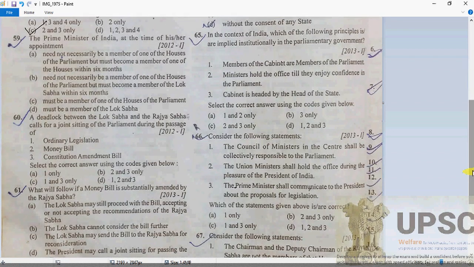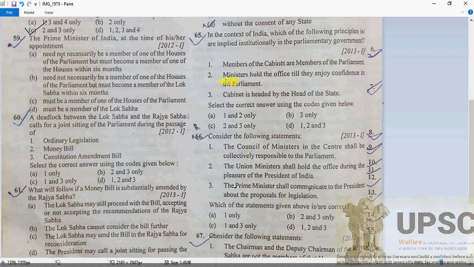Question 59. The Prime Minister of India, at the time of appointment, is not necessarily required to be a member of one of the houses of Parliament, but must become a member of one of the houses within 6 months. For question 59, A is going to be absolutely correct.